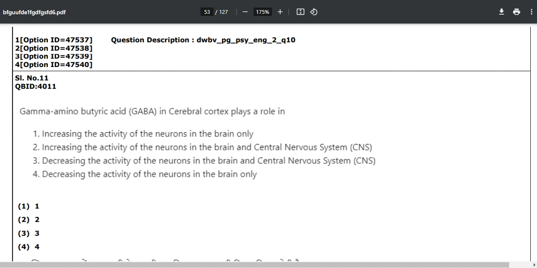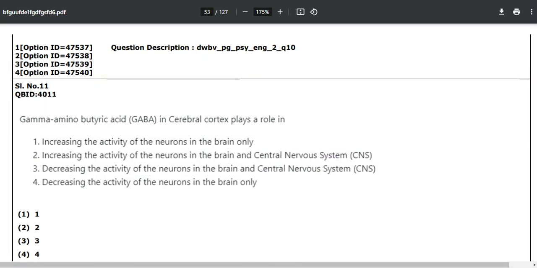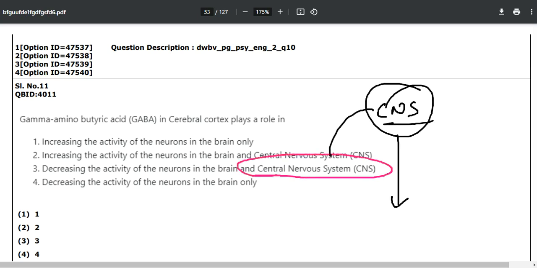So now you are confused between two options. I hope you know about excitatory and inhibitory. Decreasing the activity of the neurons in the brain and central nervous system. In the brain only? No, it is not in the brain only, it is also in your central nervous system, because your CNS comprises of what? Your brain as well as your spinal cord.